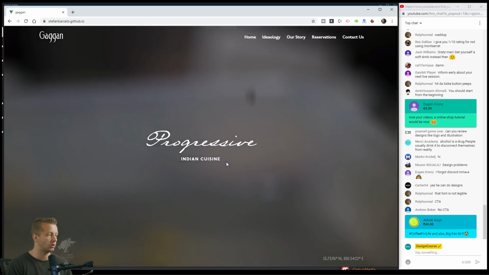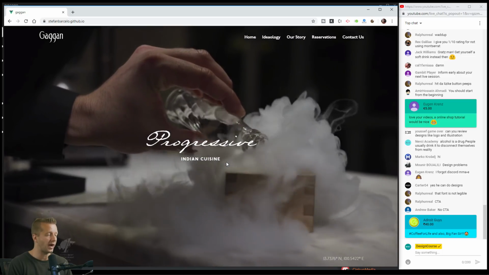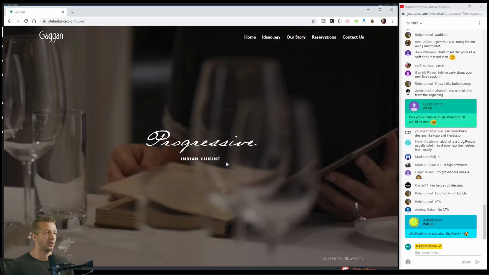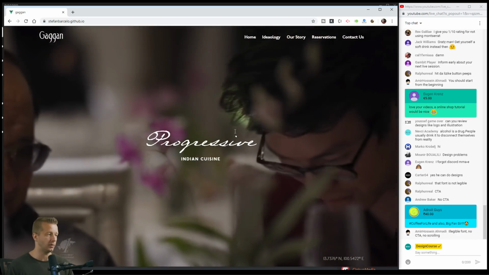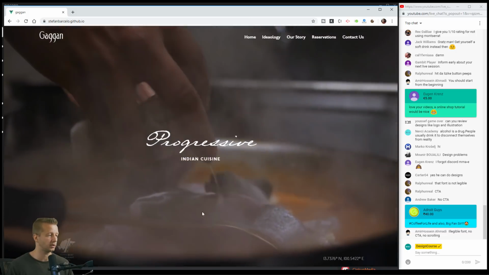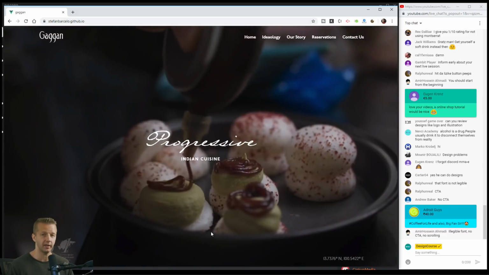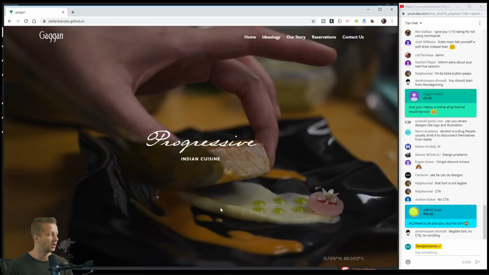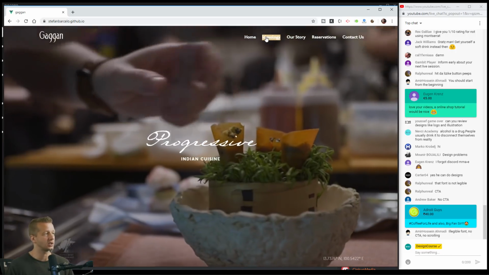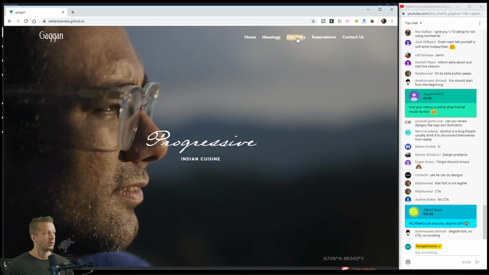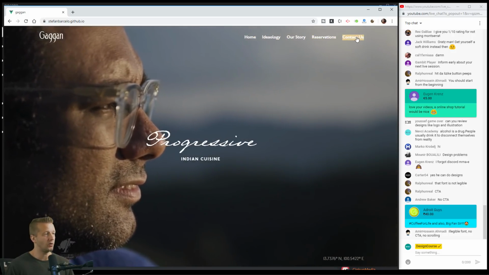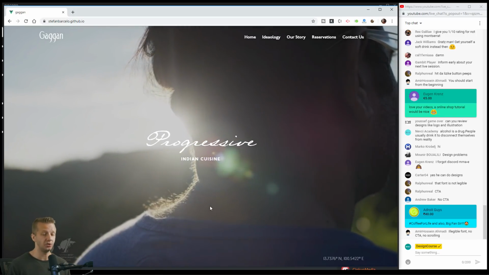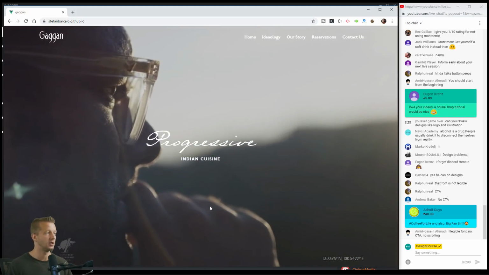So you have to give people a direction. If for instance this was a page that scrolled, you would want a scroll indicator or something that's animating, letting people know, hey, you need to scroll down to access more information. In this case, all you have is this typical nav bar up here, but right here you have all this space from which you could put some sort of call to action.